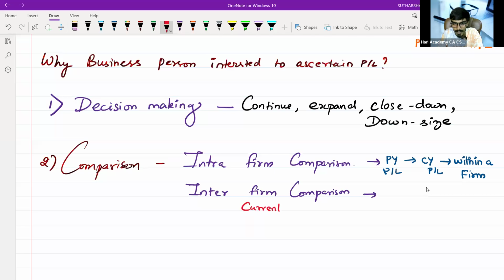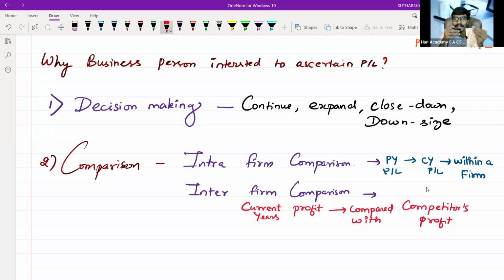Current year's profit will be compared with competitors' profit. Sir, Jio telecommunication is doing telecommunication business, providing services. That Jio person, Mukesh Ambani, is more interested in his own profit.